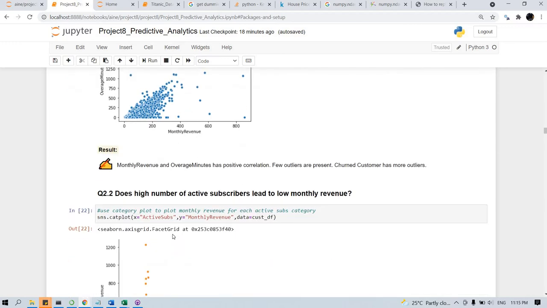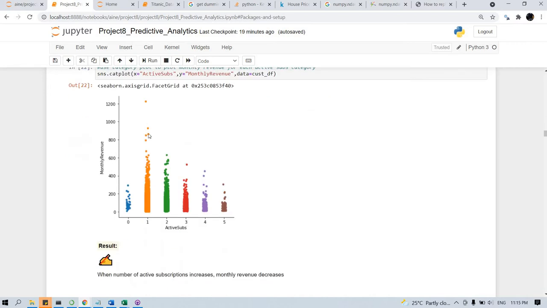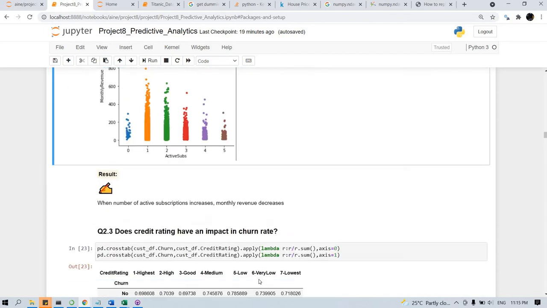Then, does having an active subscriber lead to low monthly revenue? Does the number of active subscribers lead to low monthly revenue? So we are creating a categorical plot based on active subscriptions and monthly revenue. According to the categorical plot, when the number of active subscriptions increases, monthly revenue decreases.